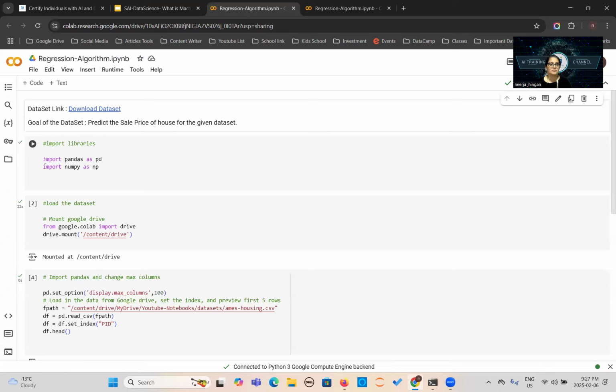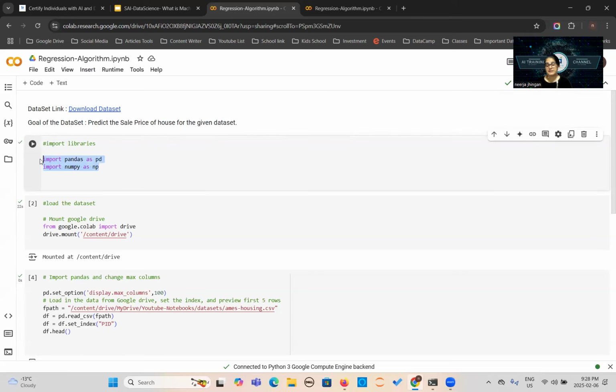First of all, if you are a beginner, whenever you are opening a Jupyter notebook or any notebook, always title your notebook with a professional name. Today I'm going to do the regression algorithm, not completely, just the first half, showing you the target and features. So you need to name it according to that, so it looks professional. Then you add a text box, this is the markdown cell. You will tell what the dataset is and the goal of the dataset. You can write more information here about the features and what you are going to do with this. Now import the libraries.